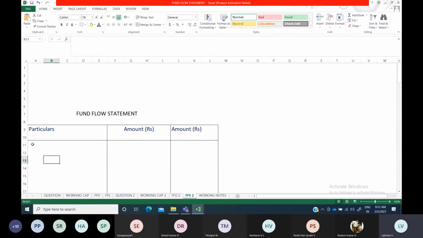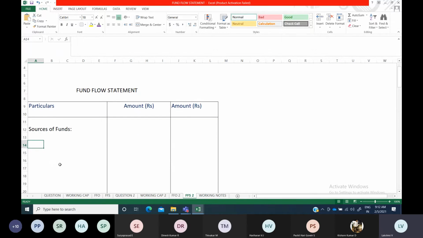Okay. The first thing will be your sources of funds. Here, under sources of funds, if there is any sale of fixed assets, whatever receipts, that is known as inflow. That is the sources of funds actually. So if you have sold any machinery, any furniture, something, it will come here. If you got funds from operations, it will come here.